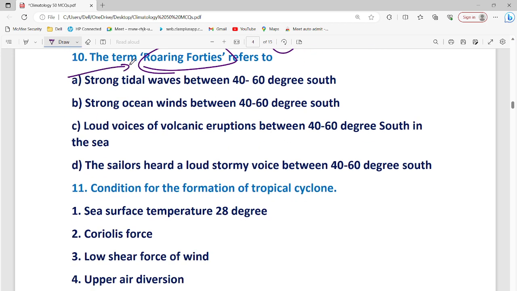What exactly is roaring 40s in climatology? Is it a tidal wave? No, it is a wind system. Strong oceanic wind between 40 to 60 degrees in the southern hemisphere.